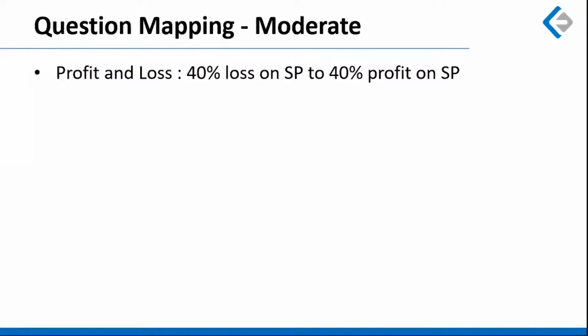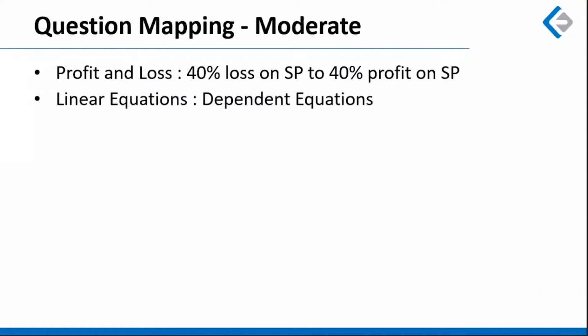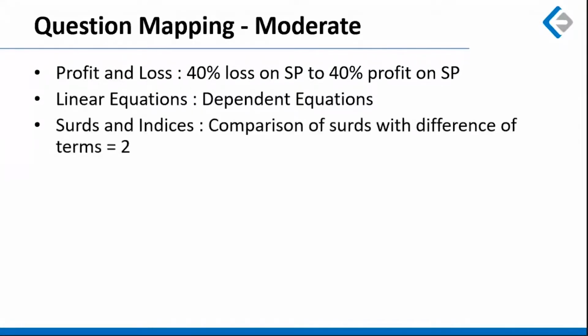A question based on dependent equation was given. So here we had to find out the total cost of a certain number of apples, mangoes, and bananas. And again, by now you should be familiar with such kind of question, that we have to multiply the first equation with K1, the second with K2, and get the required values of K1 and K2. A question based on surds and indices was given where 5 terms were to be compared, with the difference in the values being 2. So there was something like under root of 101 minus under root of 99.